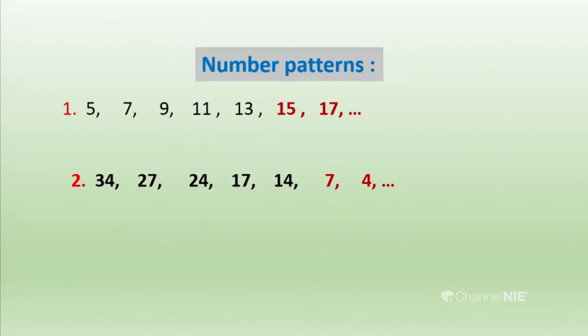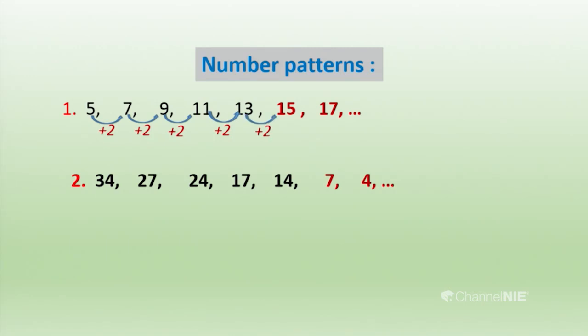First number pattern, 5, 7, 9, 11, 13, 15, 17. What's the order of that? Let's see. 5 plus 2 makes 7. You can see that. 7 plus 2 makes 9. 9 plus 2 makes 11. 11 plus 2 makes 13. So, we can continue that. It has no end, but I have finished at 17. There are only several terms. So, here by adding 2 to each term, we can get the next term.